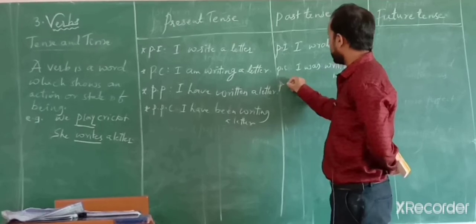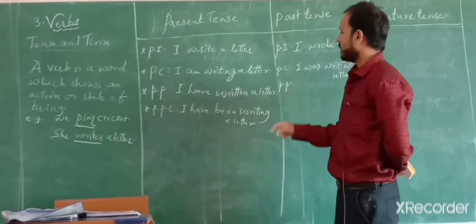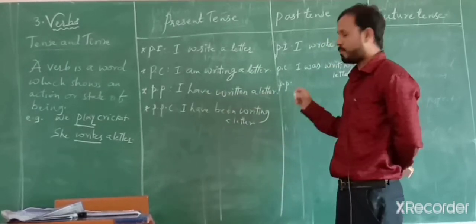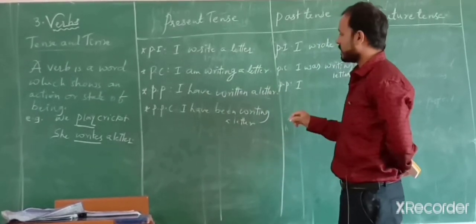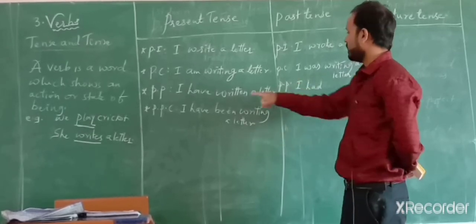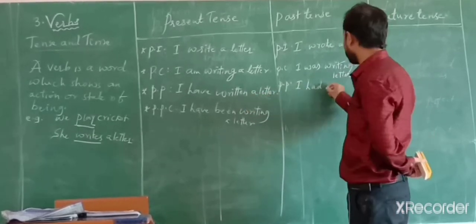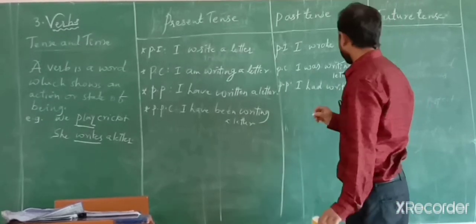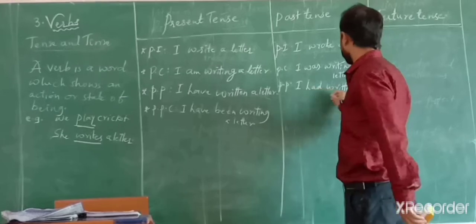Past perfect tense. Here in present tense, I have written a letter. In past, which is the auxiliary, not have or has. It will be had. So I had, verb should be in third form. I had written a letter.